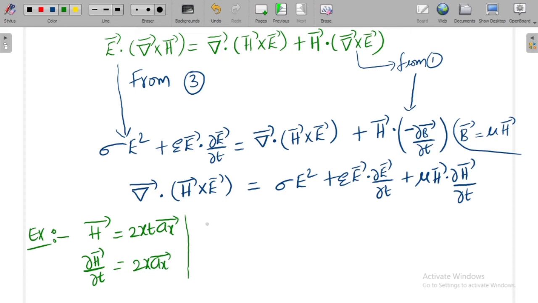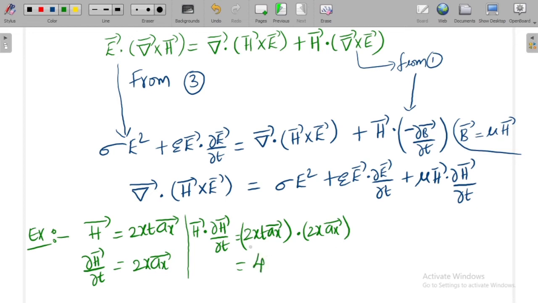So, what is H bar dot dou H bar by dou T? H bar is 2xt Ax bar, dot dou H bar by dou T, which is 2x Ax bar. If you take these two dot product, Ax bar dot Ax bar gives you 1.